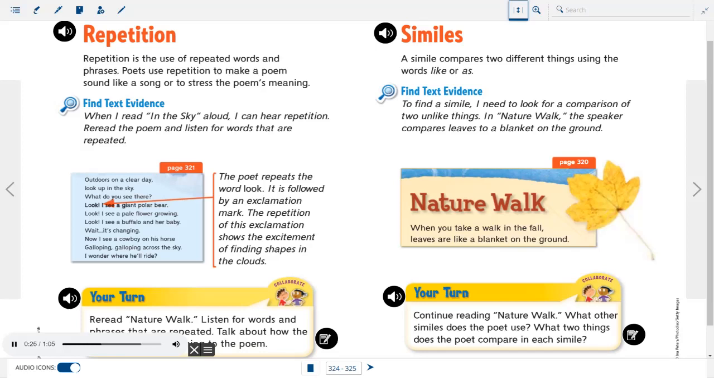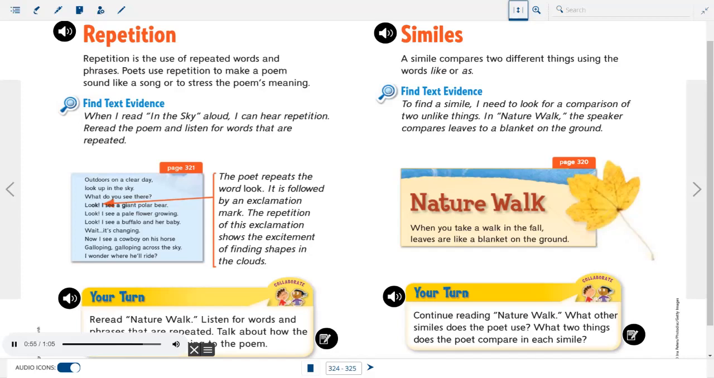Outdoors on a clear day, look up in the sky. What do you see there? Look, I see a giant polar bear. Look, I see a pale flower growing. Look, I see a buffalo and her baby. Wait, it's changing. Now I see a cowboy on his horse, galloping, galloping across the sky. I wonder where he'll ride.